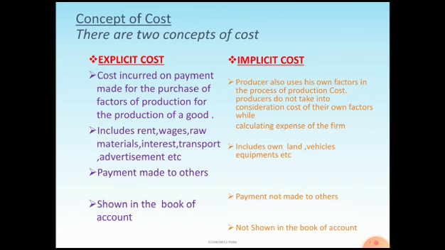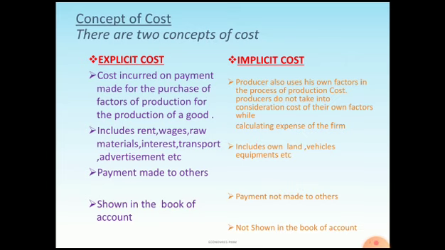What about implicit cost? Implicit costs are those costs where the owners use their own factors in the process of production. They do not take them into consideration while calculating the expenses of the firm, which includes the owner's own land, some equipment, vehicles, and other assets, where in implicit cost they are not making any payment to others and which is not maintained in the account book.